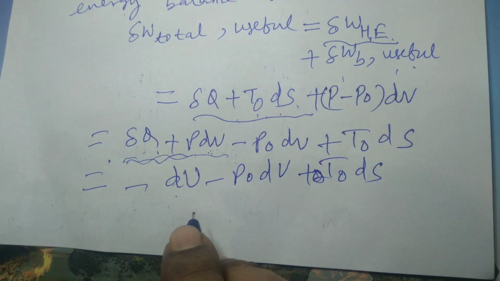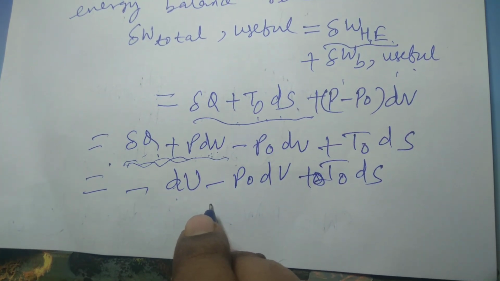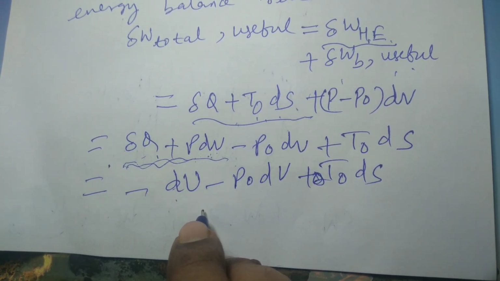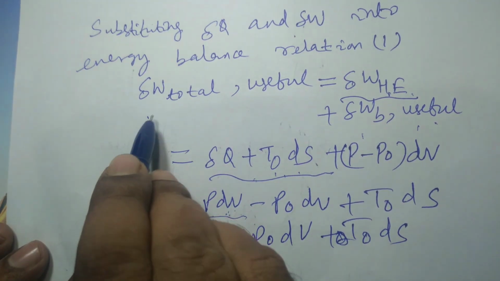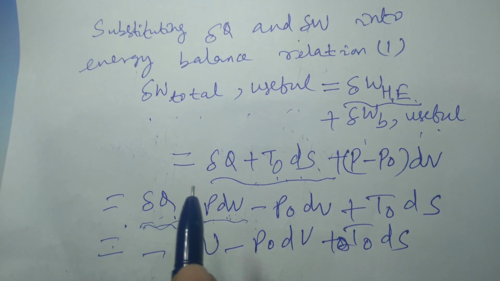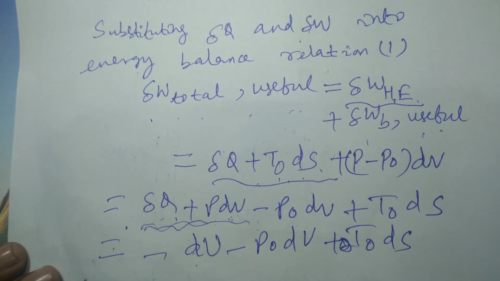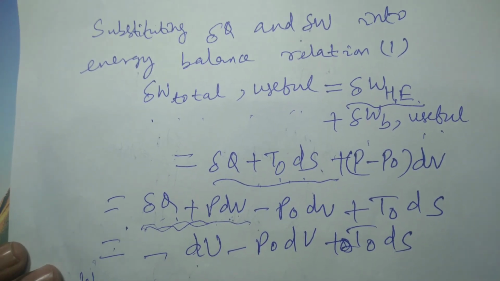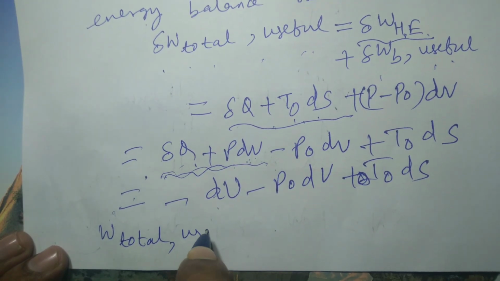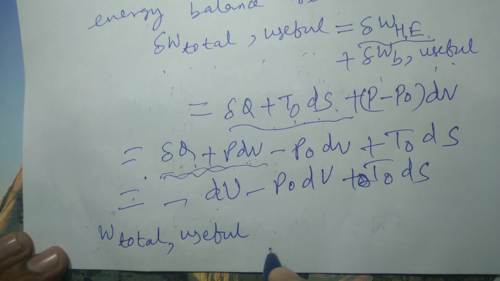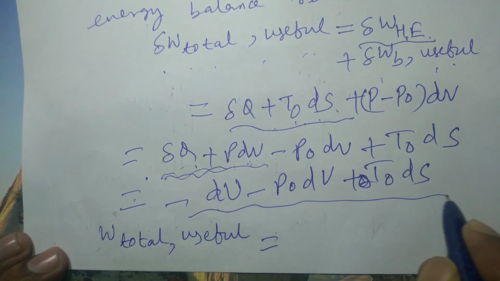dS. So this is for a differential process. On integrating, we will get that this is the delta W total useful work during a differential process. So for the total process, we will integrate this W total useful. This is your exergy. We just integrate this term by term.